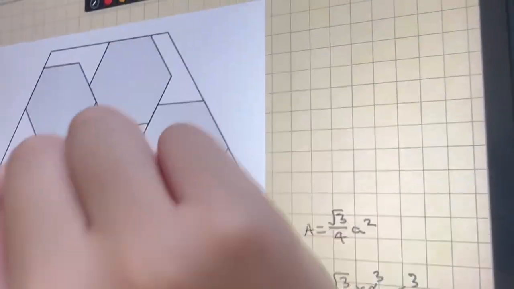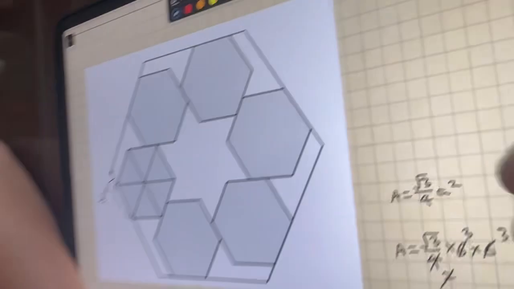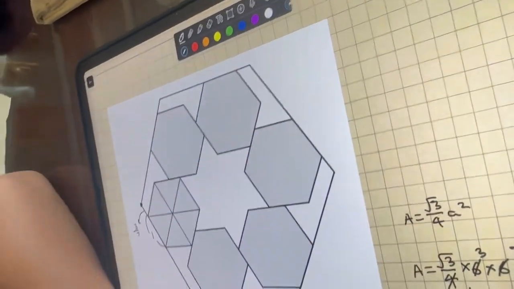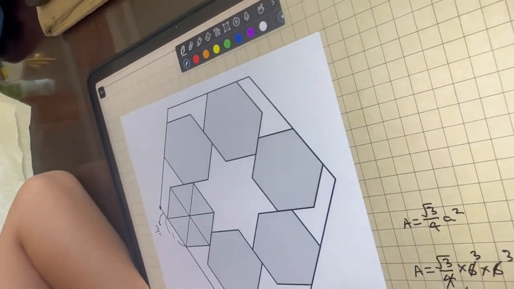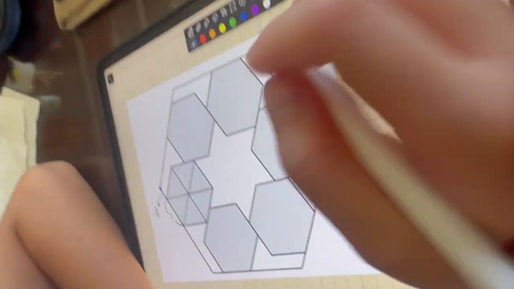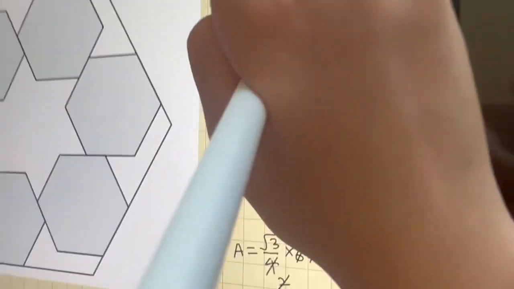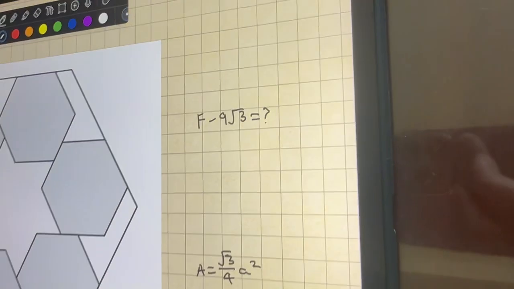And now, we found the area of the gray hexagons. But now we have to find the area of the frame. So let's label the area of the frame as F for frame. So F minus 9 root 3 equals question mark, which is what we're trying to find.